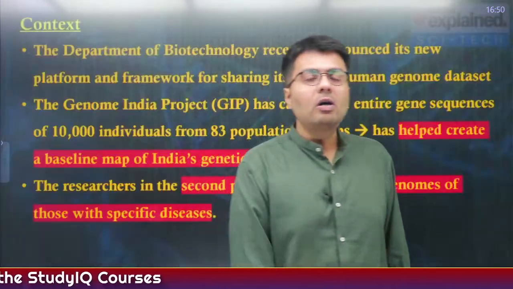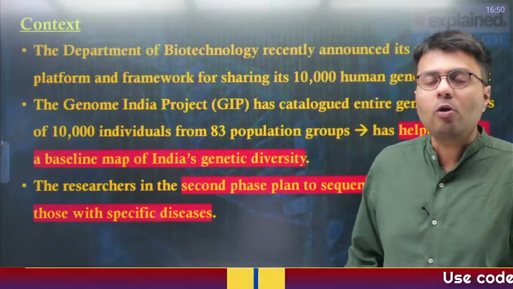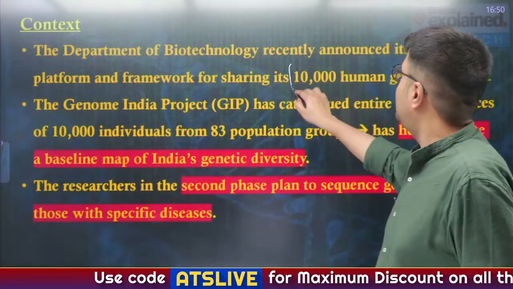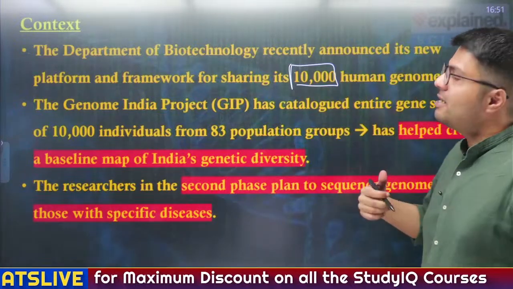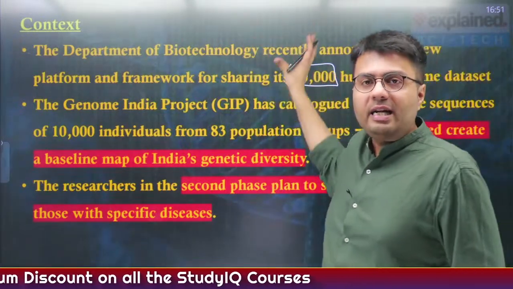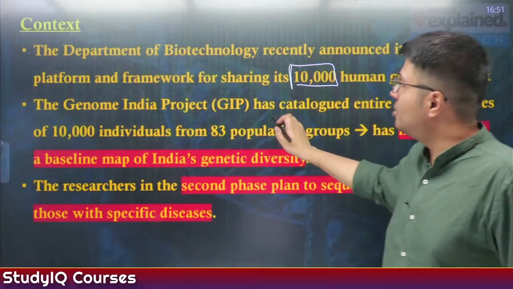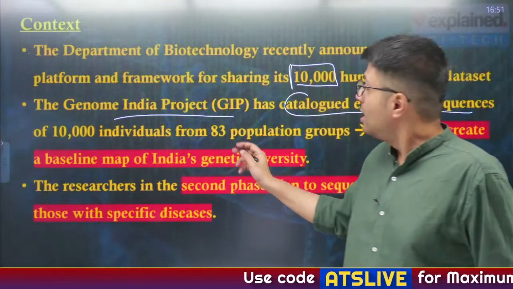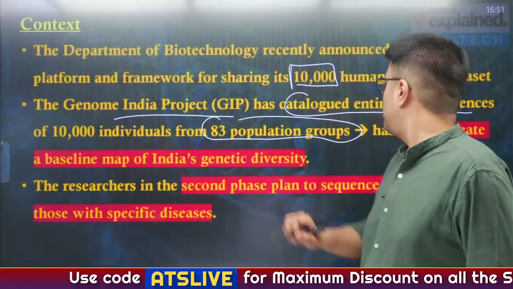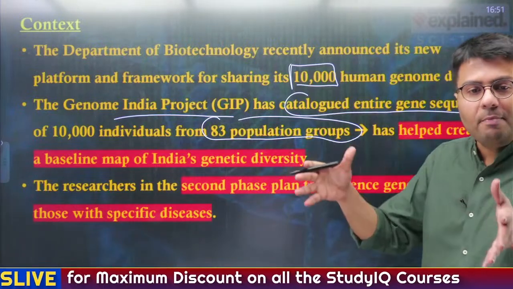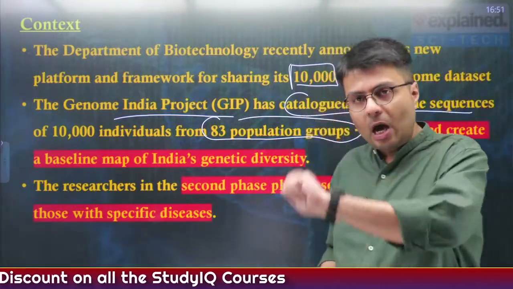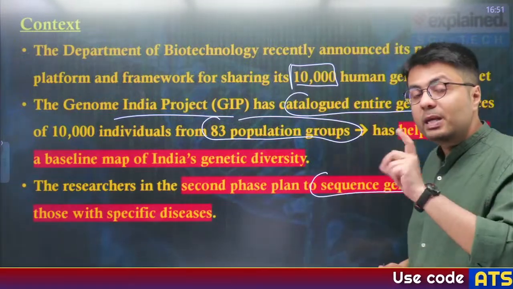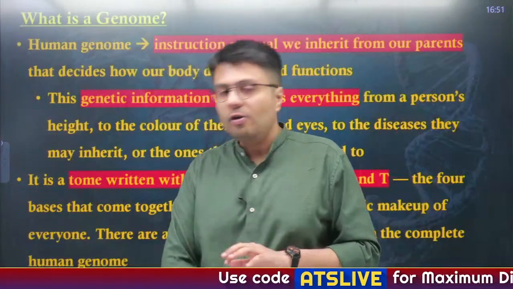Now this article actually talks about the Department of Biotechnology's initiative of mapping the human genomes of as many as 10,000 Indian citizens, and it has created a new platform to share the data it has collected from 10,000 different citizens. This is known as Genome India project, which has catalogued entire gene sequences of 10,000 individuals sourcing from 83 different population groups, and it has helped India to create a baseline mapping of India's genetic diversity. Now, the government has announced the second phase of this project, which plans to sequence genomes of those with specific diseases, right? So, this is the context of our today's discussion.